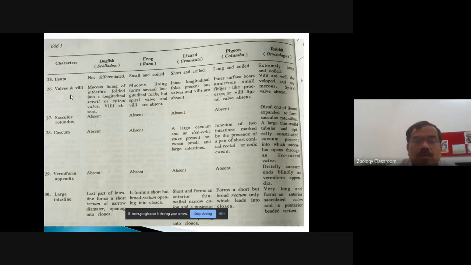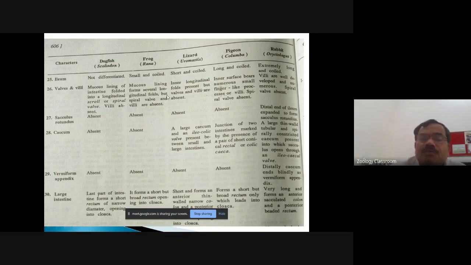If you see the valves or the villi, in dogfish, the mucous lining of the intestine is folded into the longitudinal scroll or the spiral valve. So the scroll valve or the spiral valve is present in the intestine of the dogfish. This is important for the MCQ. And the villi are absent.